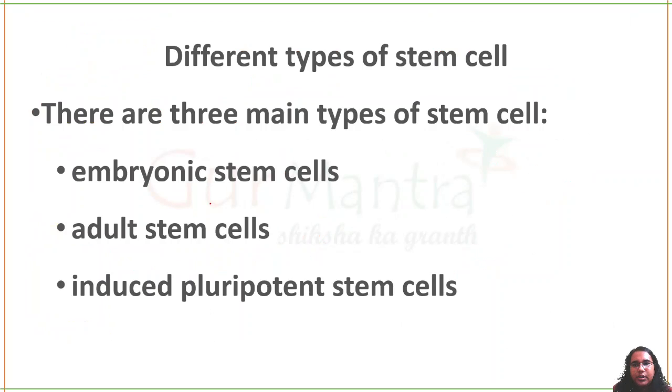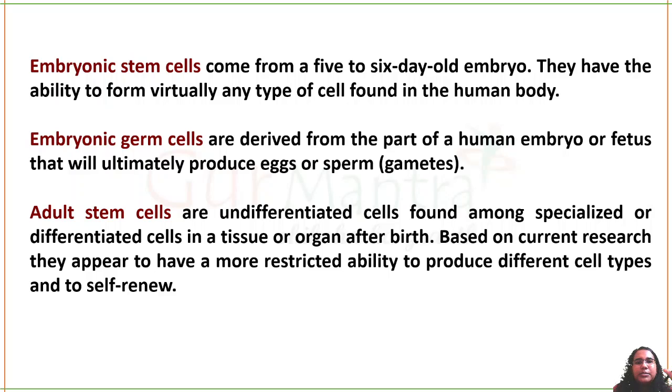So different types of stem cells. You have embryonic stem cells, the embryo itself, adult stem cells, and the induced pluripotent stem cells. Embryonic stem cells come from an embryo which is 5 to 6 days old. They have the ability to form virtually any type of cell in the human body.